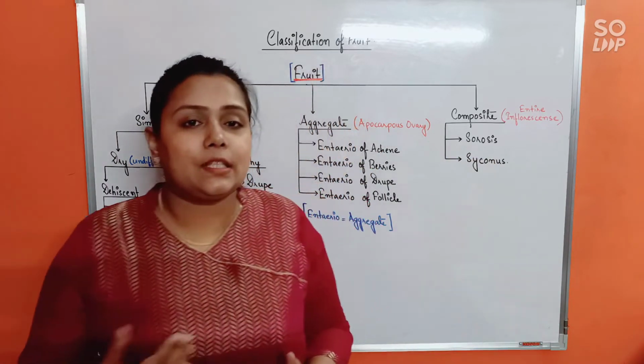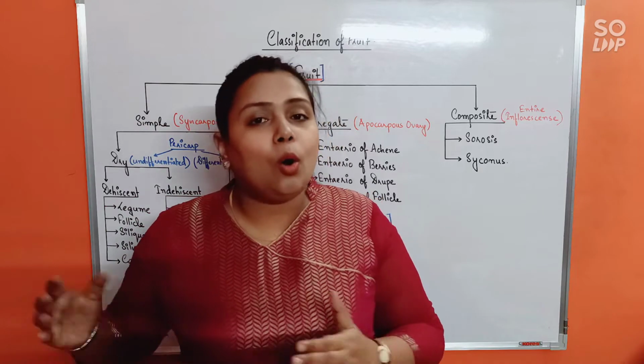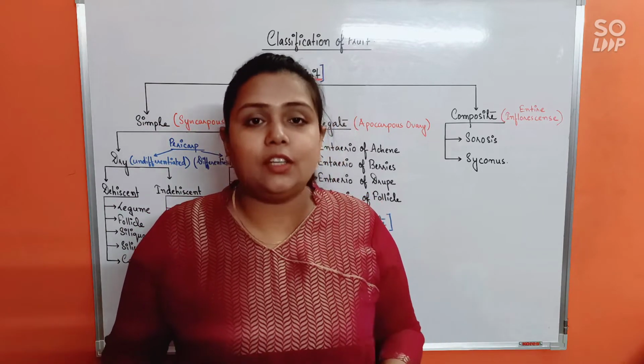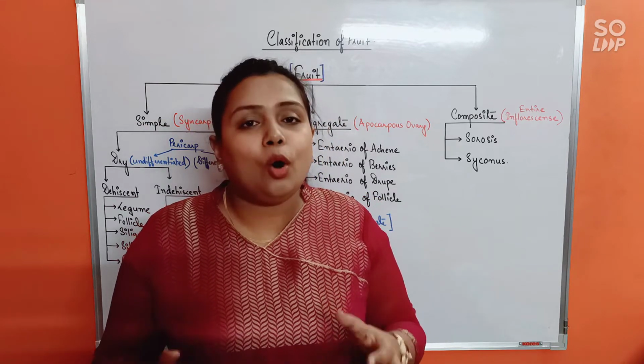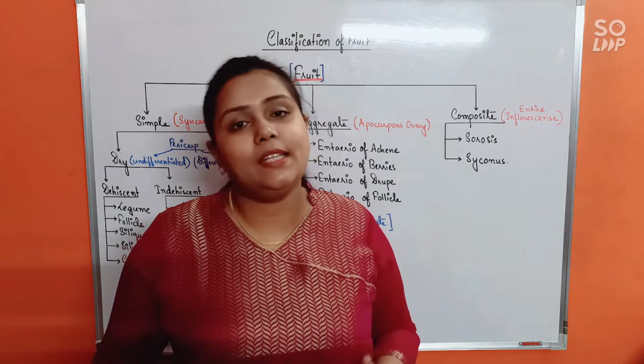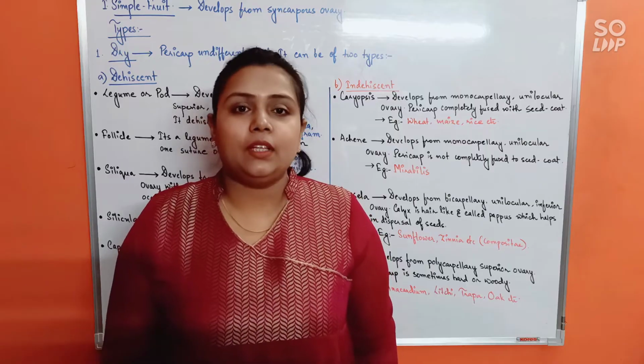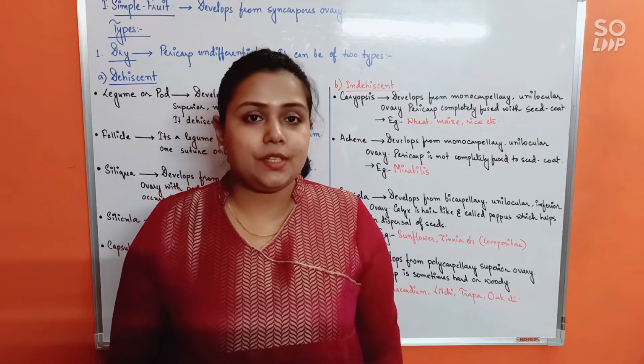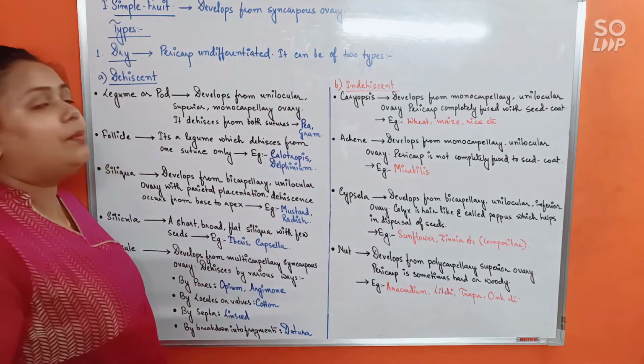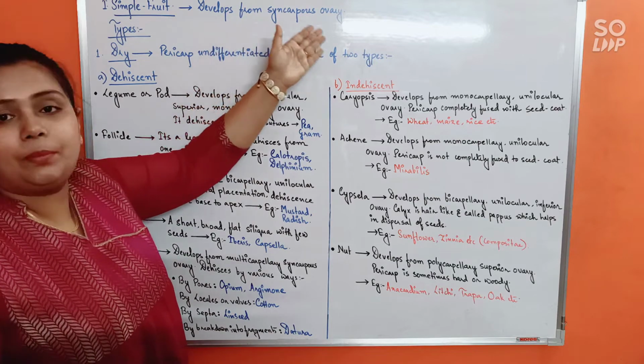Alright, so in the next part, we are going to discuss all of these terms that you have come to know. All of those terms we will be discussing in detail in the next section. Alright, so let's start. So now, let us discuss the simple fruit first. As you know already, simple fruit develops from syncarpous ovary.